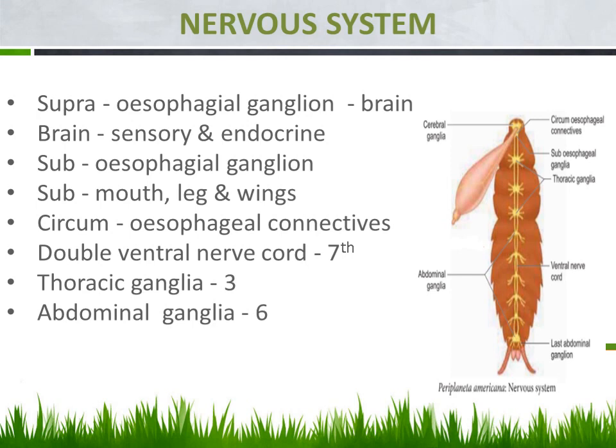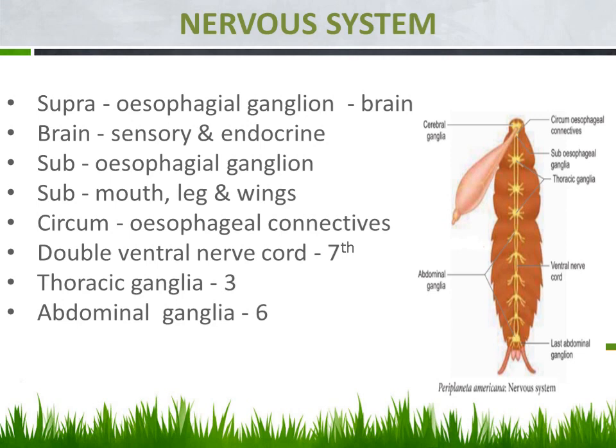So the supraesophageal ganglion is located above the esophagus. Meanwhile, the subesophageal ganglion is located below the esophagus. To notice these ganglia only, they have displayed the esophagus here. Is it clear? Now let us go on to these regions. The first one is the supraesophageal ganglion, located above the esophagus. This ganglion performs like a brain. In the earthworm also we said the same. Fine?